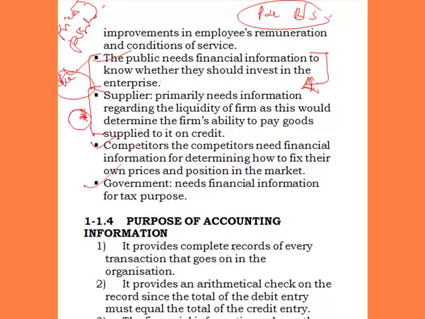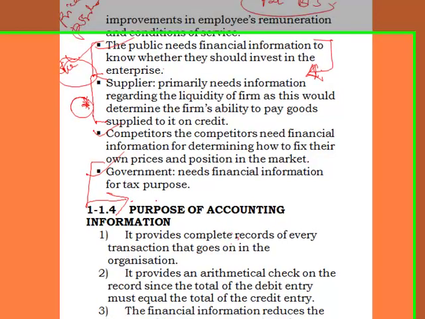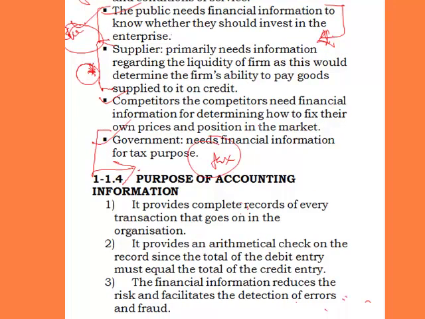Right. The next one is the government's needs. The government will need financial statement of the company to determine the amount of tax payable by them. The more the income of the organization, the more the tax they have to pay. That is the reason why government are in need of the financial statement of the firm.